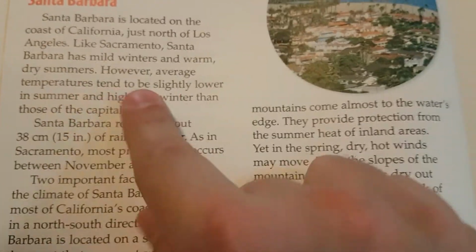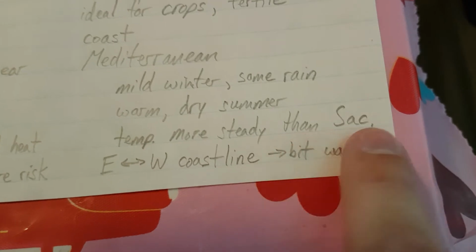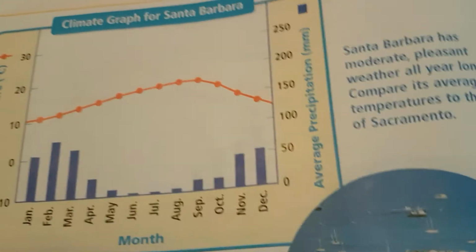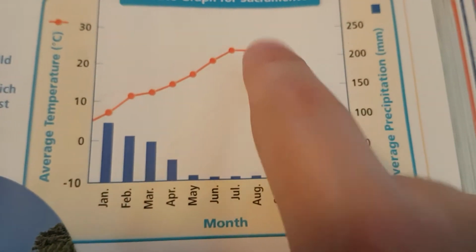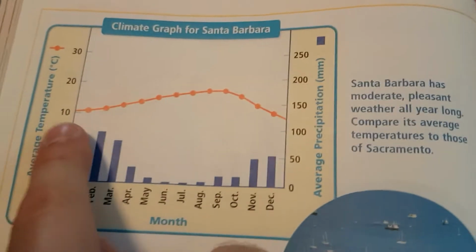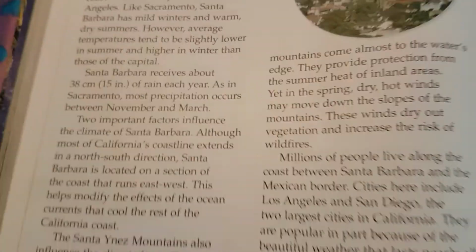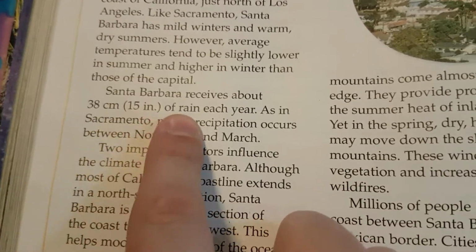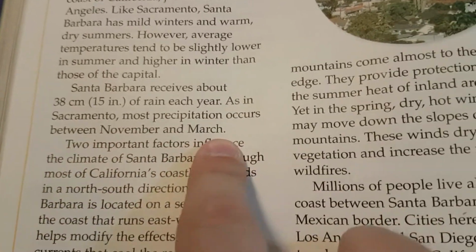However, average temperatures tend to be slightly lower in summer and higher in winter than those of the capital. Okay, temp more steady than SAC, S-A-C, period, for Sacramento. Temperatures are more steady, right? That has a lower low and a higher high. These are more steady, more flat on this graph. Santa Barbara receives about 38 centimeters or 15 inches of rain each year. As in Sacramento, most precipitation occurs between November and March.